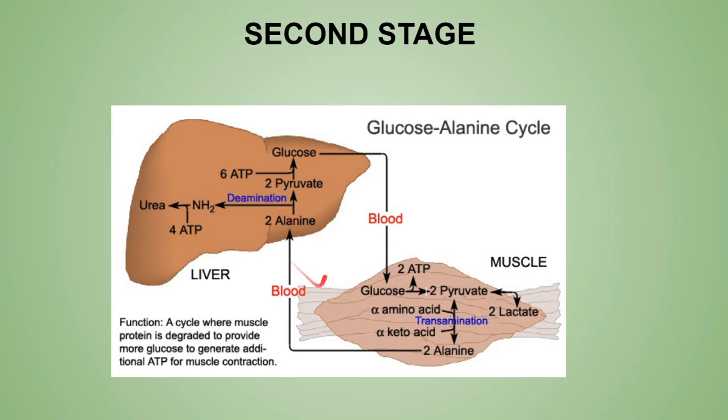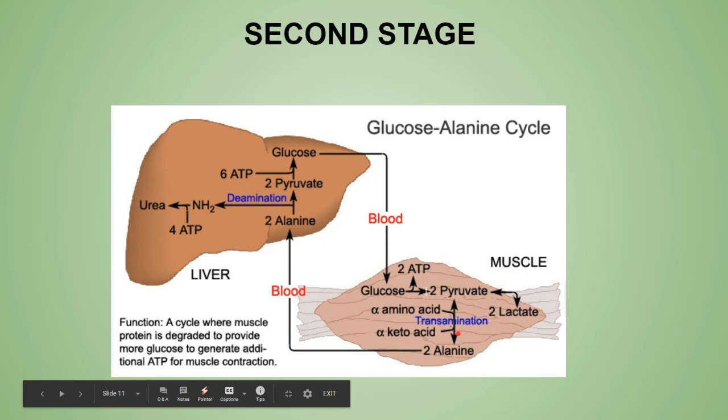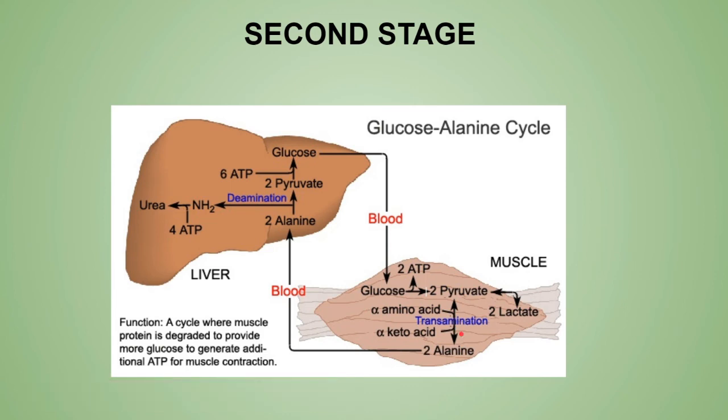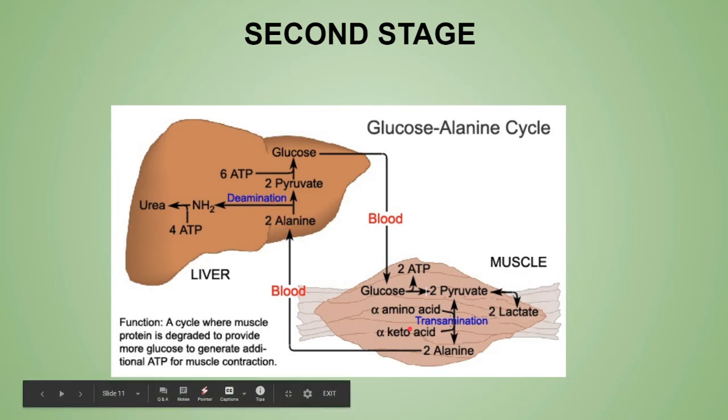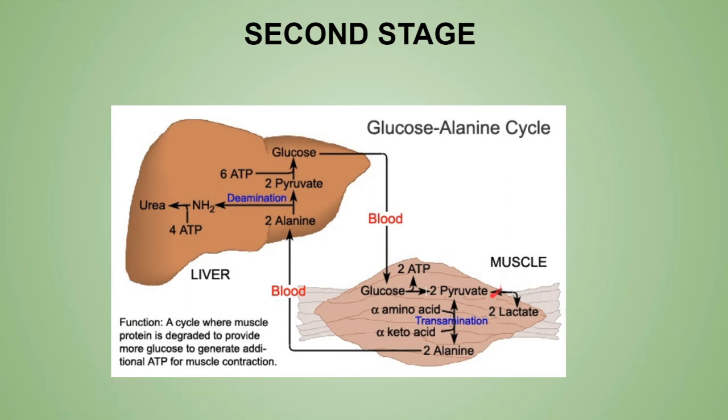Now apart from the alanine, glutamic acid or the glutamate is also serving as a very important mode of transport of amino groups to the liver from the muscle. Simple, remember, in this process what happens is, there is transferring of the amino group from the other amino acids to the pyruvic acid in the muscle.